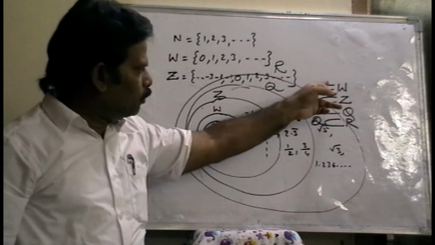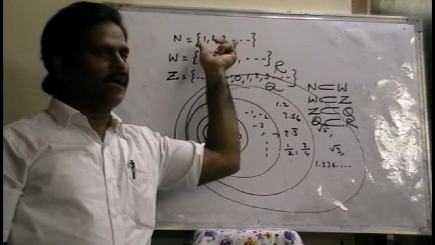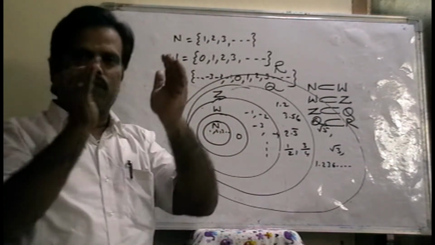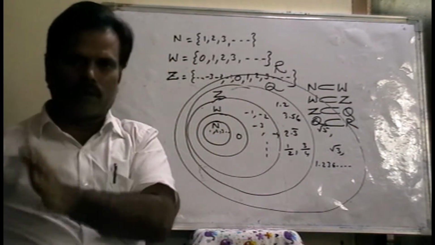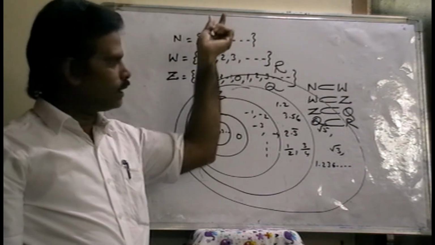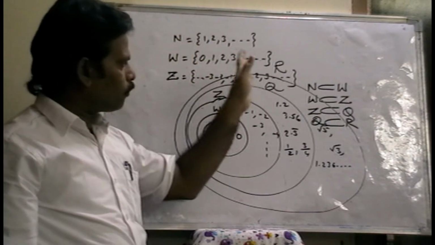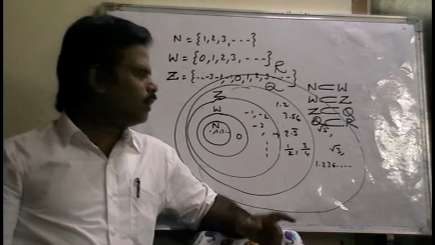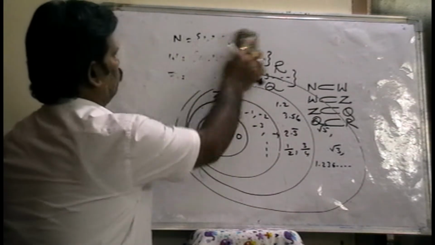See, here the main concept is subset. Subset means what? Here we know that every natural number is a whole number. That means every element in the set of natural numbers also belongs to the set of whole numbers. So natural numbers is a part of whole numbers. That means natural numbers is a subset of whole numbers. Whole numbers are a subset of integers. Integers are a subset of rational numbers. Rational numbers are a subset of real numbers. Okay. Now, that is subset.